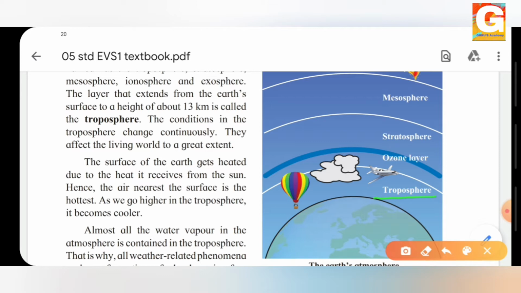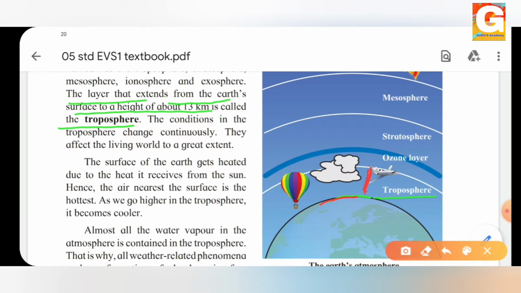Now, what are they telling us about the troposphere? The layer that extends from Earth's surface to a height of about 13 kilometers is called the troposphere. That means the layer from the Earth's surface, the ground where we all stand, from there till 13 kilometers, that is our troposphere. This is our Earth and this layer is the troposphere. This is the 13 kilometers.